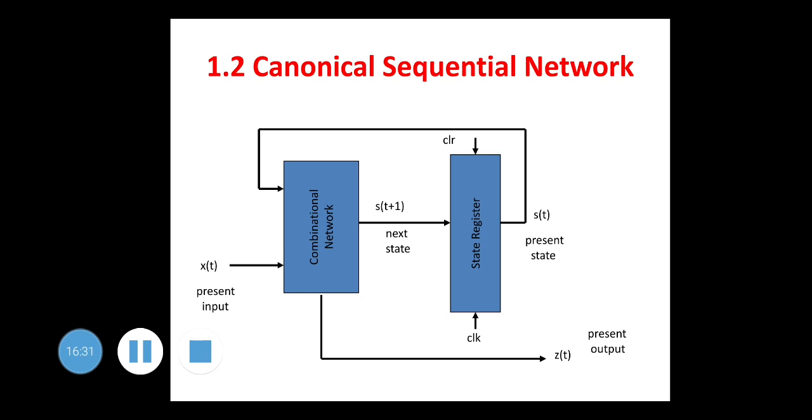So the canonical sequential network, this is called a standard sequential circuit or the finite state machine, is shown here. The block diagram is as shown. It is showing a combinational network or combinational circuit which is having input X(t), that is present input. Along with that, it is having one more input, that is present state input, that is coming from state register or shift registers or flip flop. It is a memory, and the output Z is coming from the combinational circuit, that is present output Z.